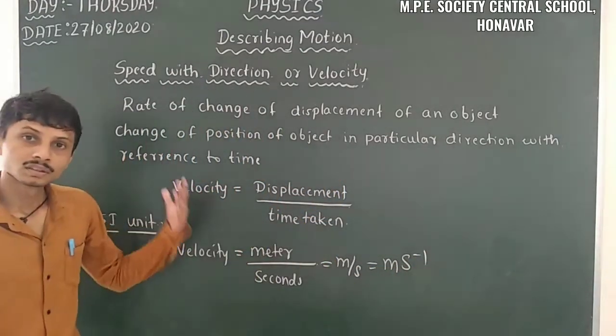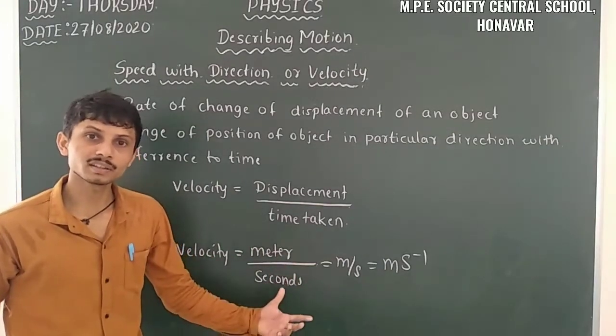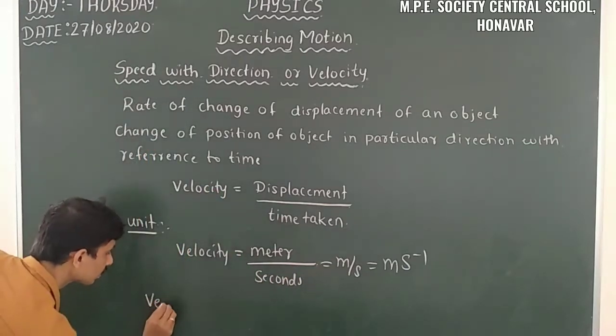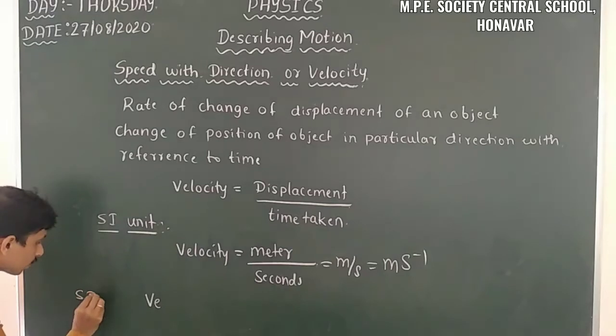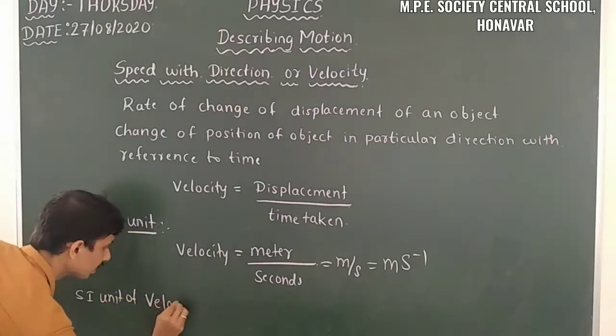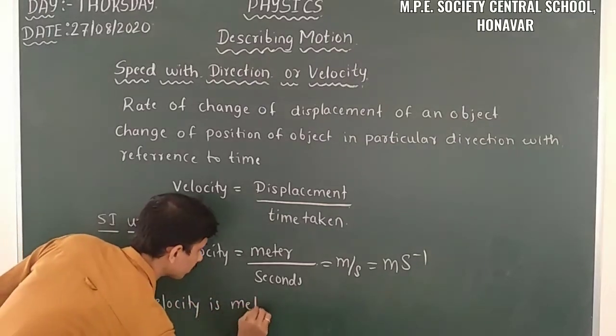Likewise speed, velocity also has an SI unit, that is meter per second. The SI unit of velocity is meter per second.